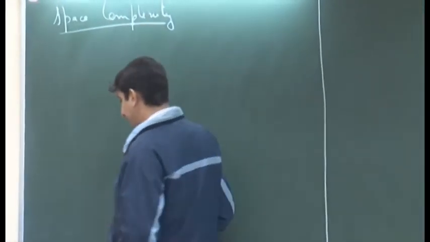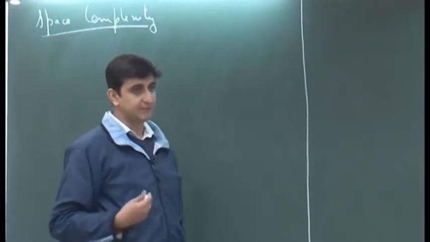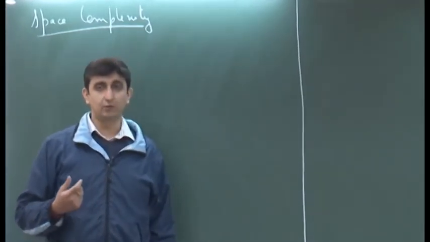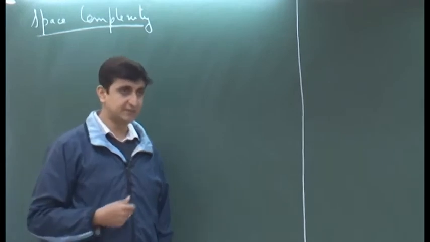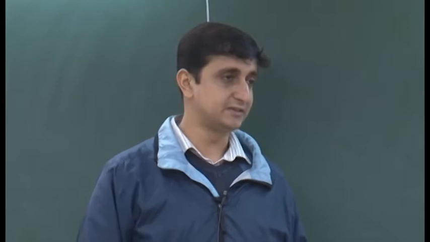So, again we can build up this whole theory with respect to space as well, where instead of looking at the number of steps the Turing machine is taking on a particular input, we count the total number of cells the Turing machine is using to perform its computation. We do not bother about how many steps it takes, it is just the number of cells the Turing machine is using. And when we are looking at the number of cells, we restrict ourselves to the work tape. I will soon motivate why we do that, but that is basically what the model is.